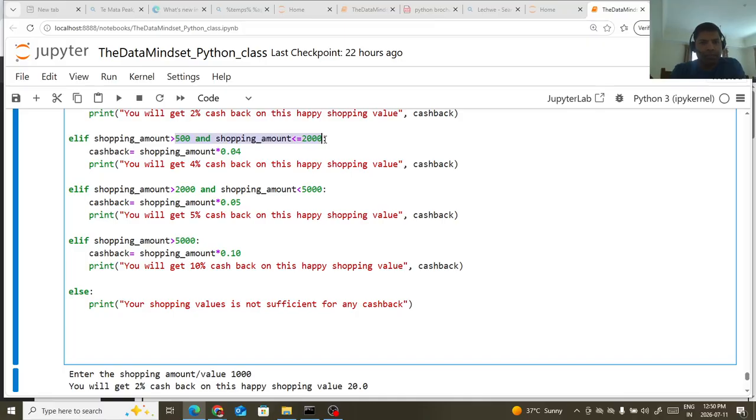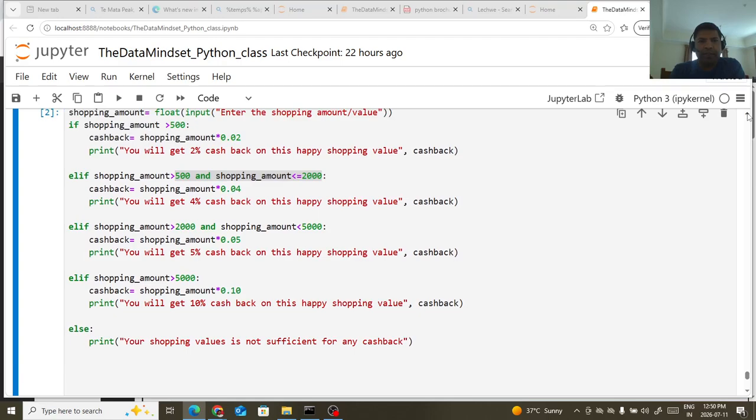But why, one second. Oh no, I think there is some incorrect rule we have, because every value will be greater than 500. So I think we can write it: let's say the value will be less than 500.